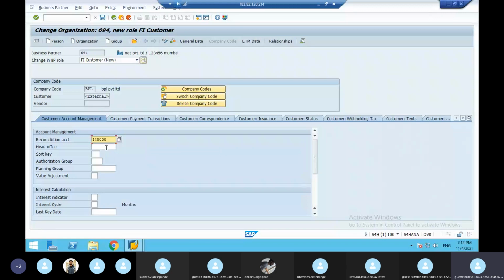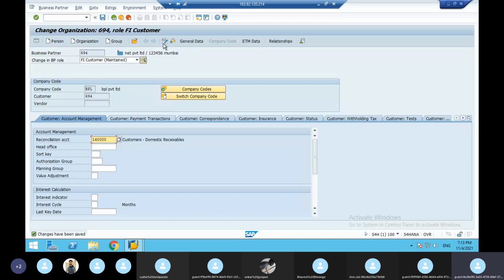There is a reconciliation account GL number. Once you save this, that customer is accountable, taxable, and linked to the FI department. So now it is linked to the FI department. Now the same customer should link to sales and distribution, because you have to do the sales and marketing. So that is why it is sales and distribution data.